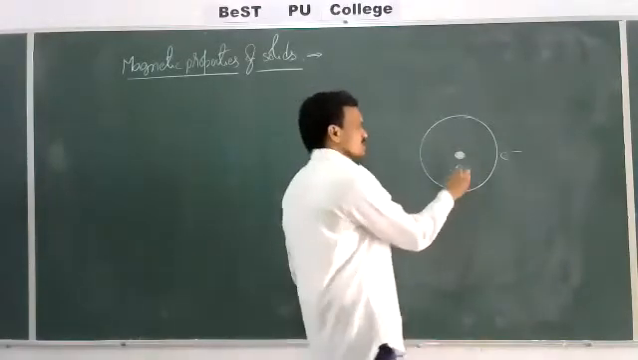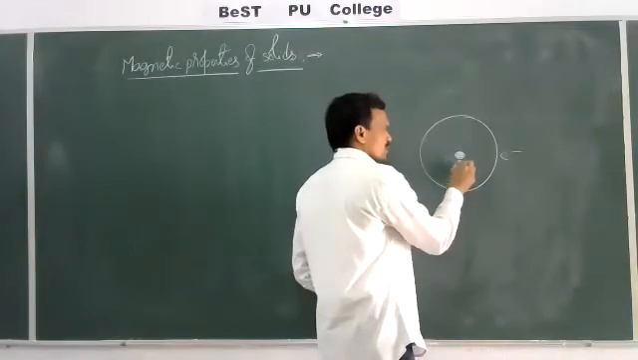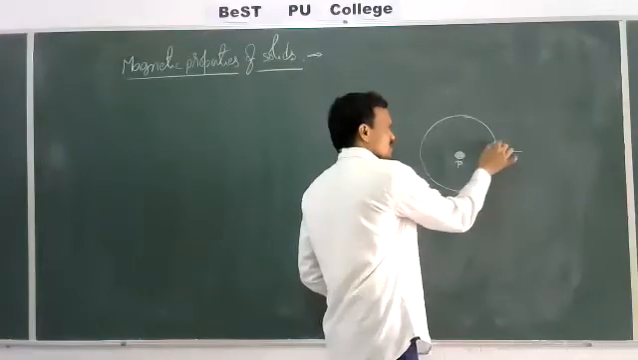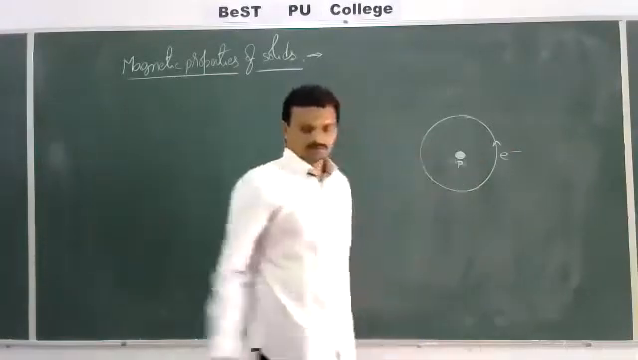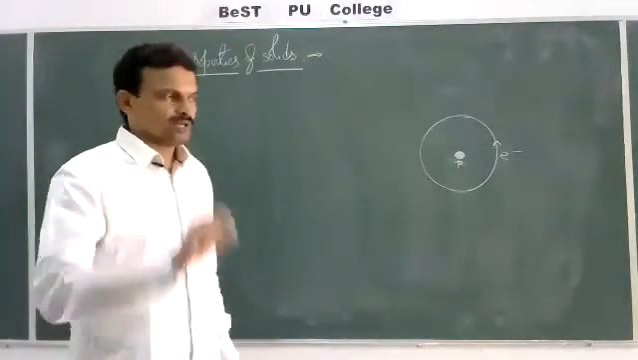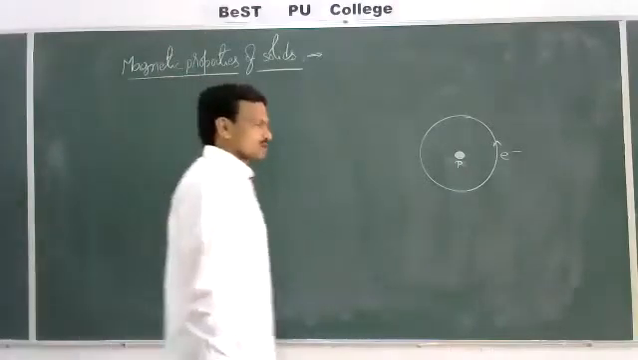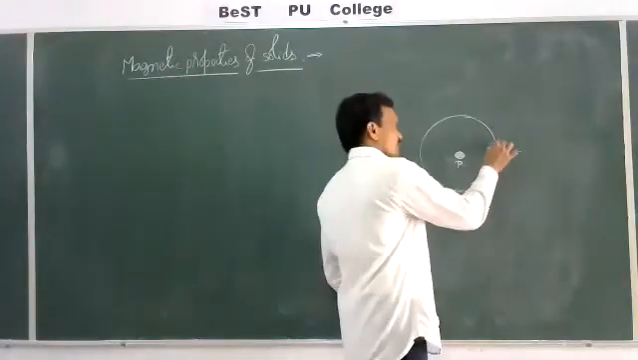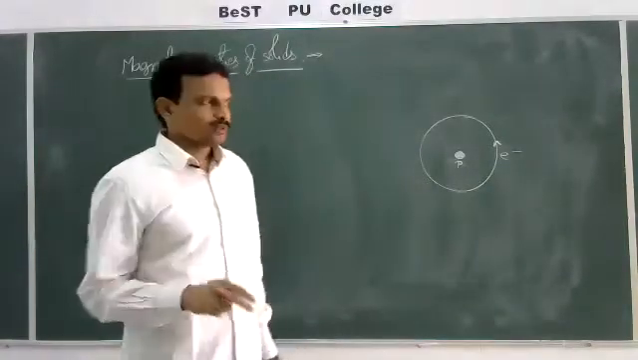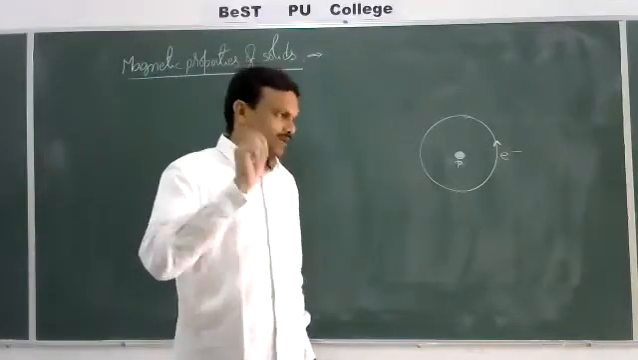The nucleus consists of protons plus neutrons. That is, positively charged particles, protons. And around this positively charged nucleus, electrons are revolving. As a result, a magnetic field will be created. So when electrons are revolving around the nucleus, a magnetic field is produced. That means in an atom, every electron itself can act as a tiny magnet.